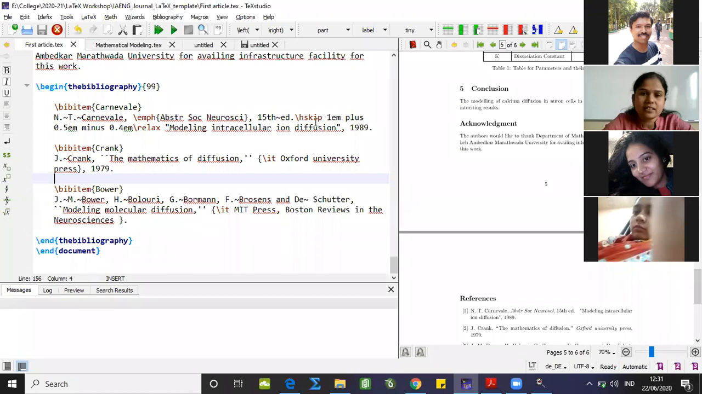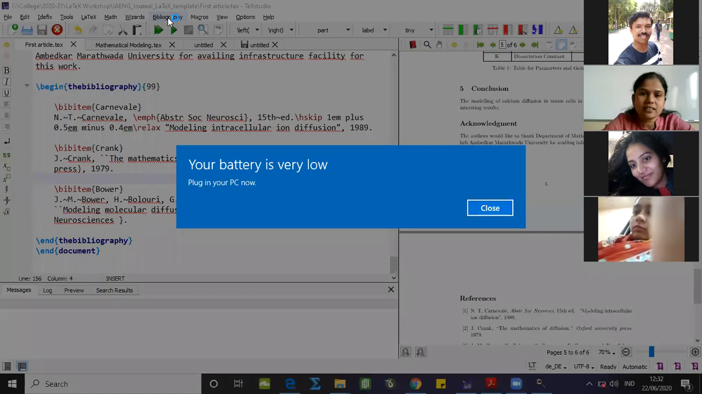The rest of the part, dimensions I have given over here. Editions I have given here. \relax, mathematical intracellular ion diffusion, and the year of publication. So this is also a standard format many of the journals provide you. So in that particular format, you have to put down your references. Or one more thing I initially explained to you, here we are having a